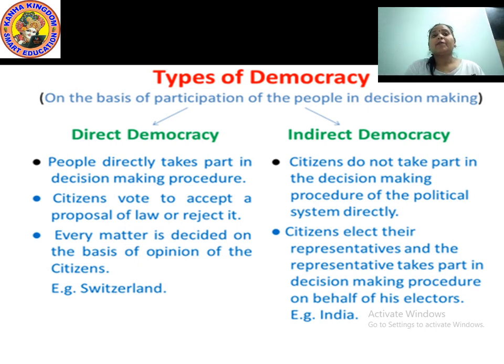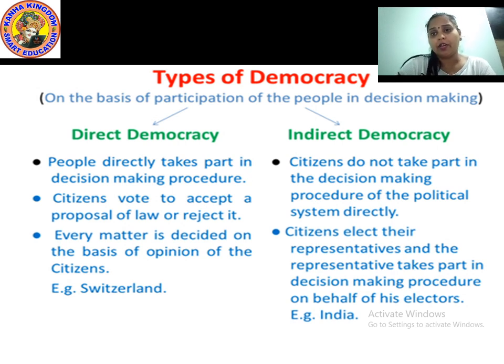Now, here citizens vote to accept or reject. It means if they reject the laws, the rule will be rejected. If they accept the laws, the rule will be accepted. But over there, it's not done in the indirect democracy. Why? Because over there we have already set some rules and regulations that you have to follow. We go by the constitutional norms or articles, or the decisions taken by the president or prime minister.